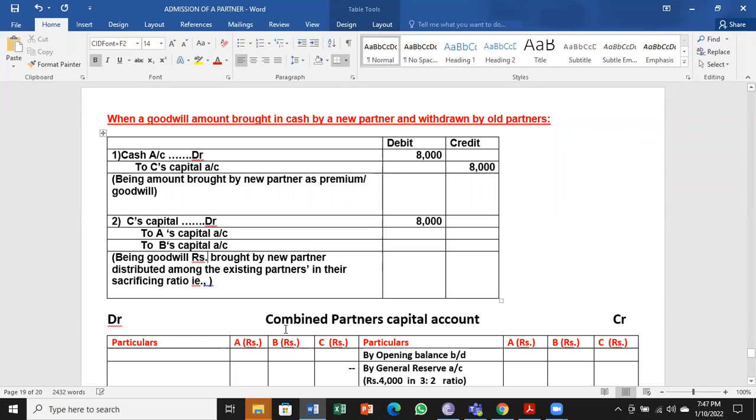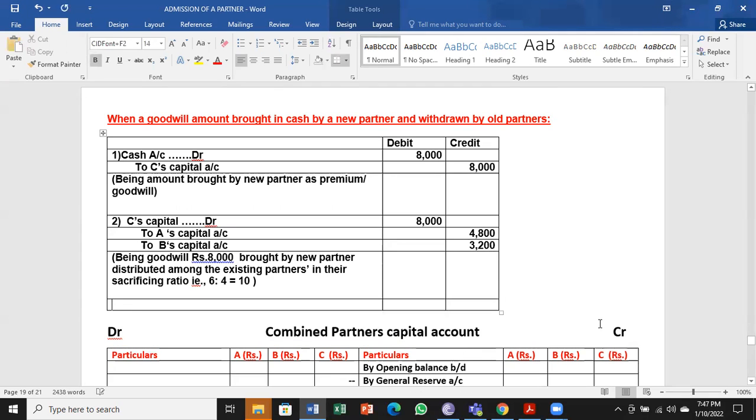Remember, this 8,000 rupees goodwill brought in by the new partner should be divided among the partners in the sacrifice ratio, that is 6:4. So if you divide that, 4,800 and 3,200 is the amount.